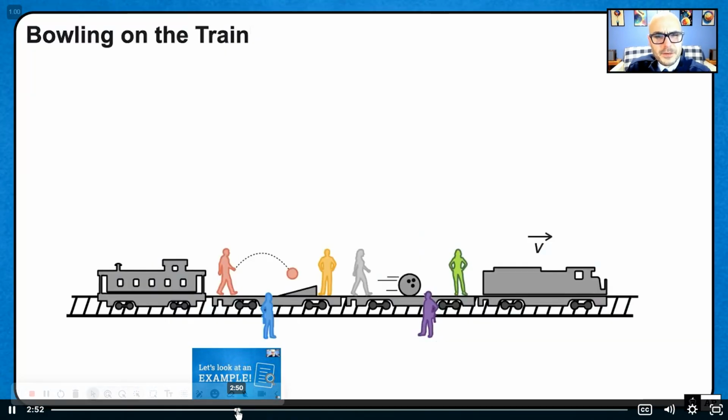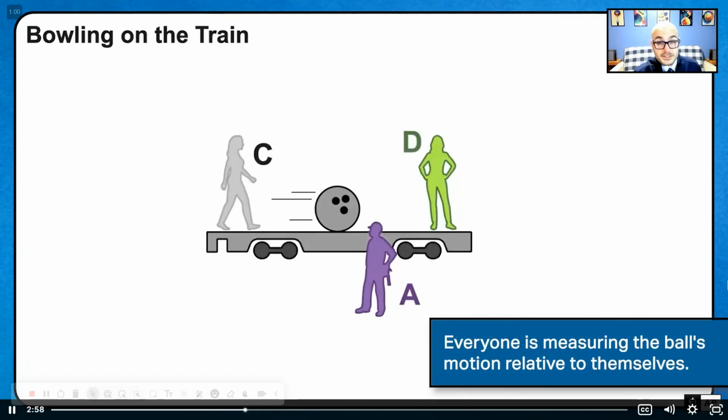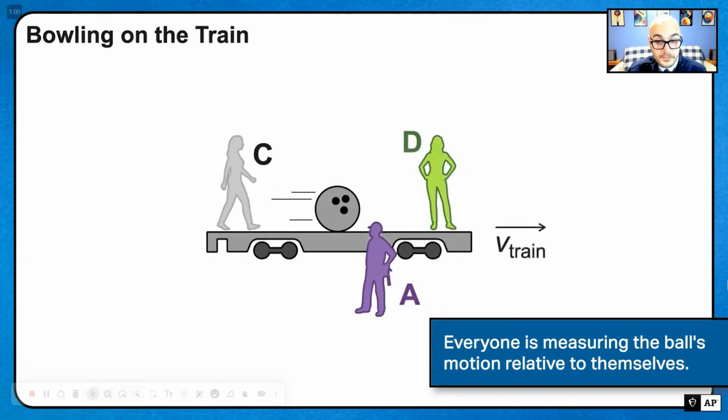First of all, what's up with everybody bowling on the train? Again, don't try this at home. The train has a speed of v relative to the track. The ball and person C, who's walking, have velocities measured relative to the train. So v ball is the ball's speed relative to the train. V train is its speed relative to the track. And vc is the velocity of person C relative to the car.